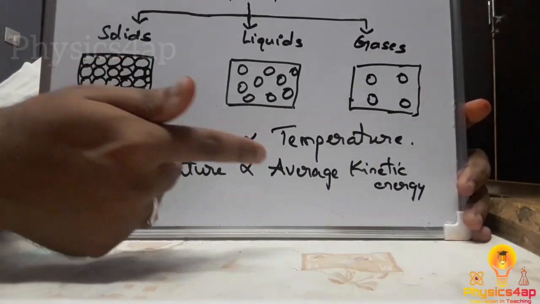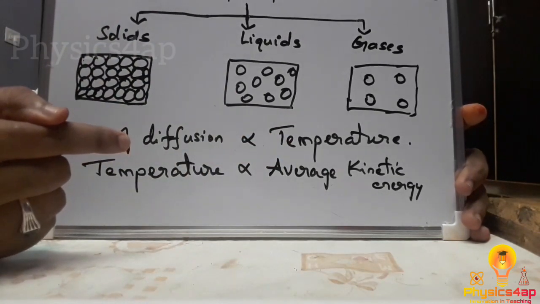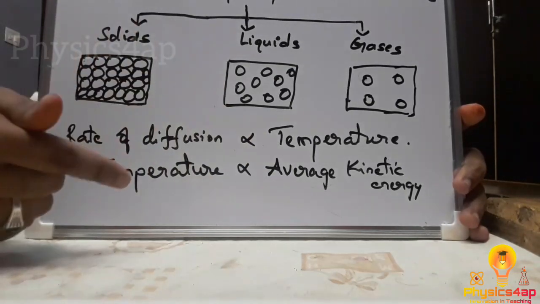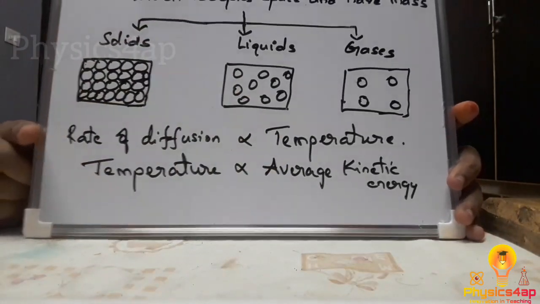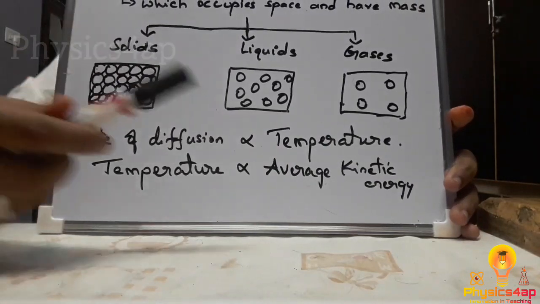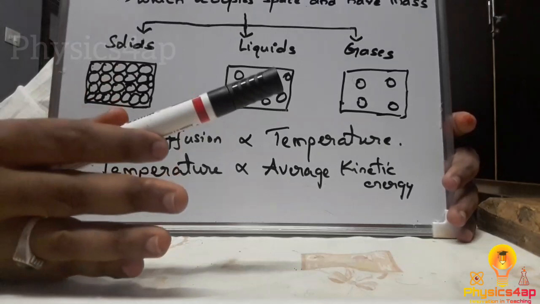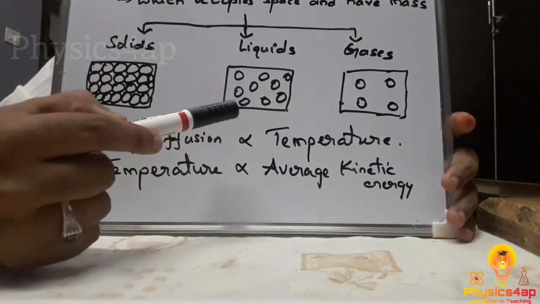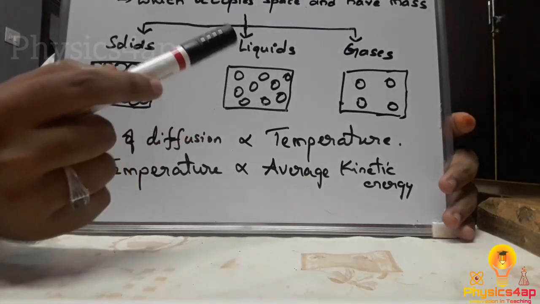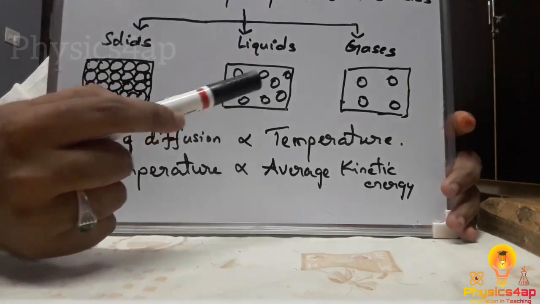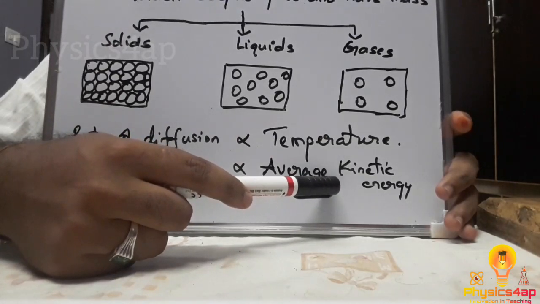That means if the temperature is more, the rate of diffusion is also more. And what about the temperature? If the temperature is more, the average kinetic energy is more. Each and every particle present here has some kinetic energy. Kinetic energy is the energy needed to move from one point to another point.